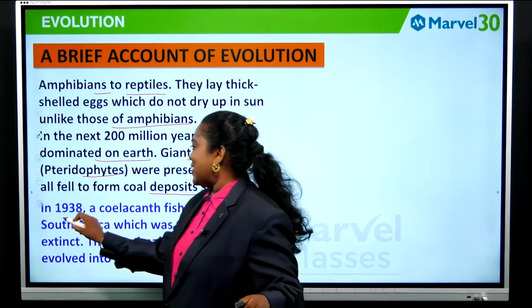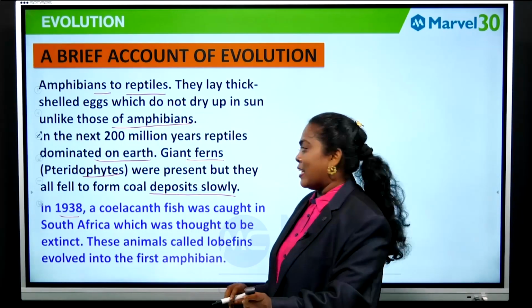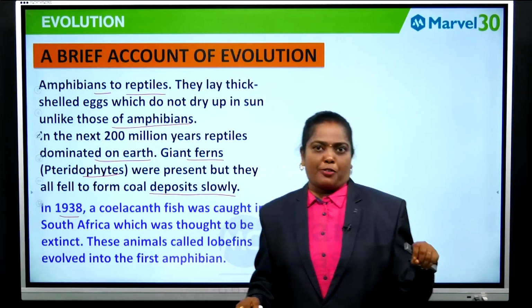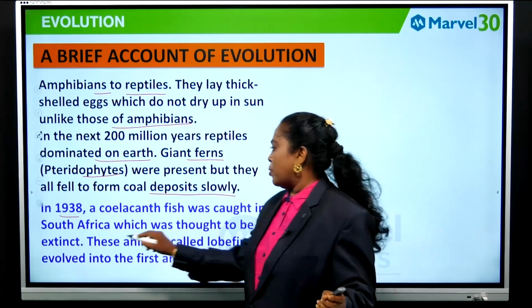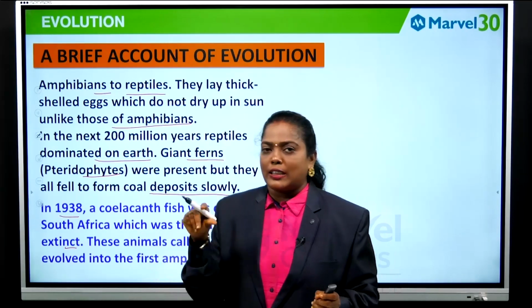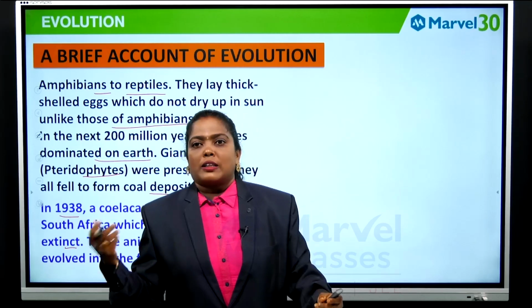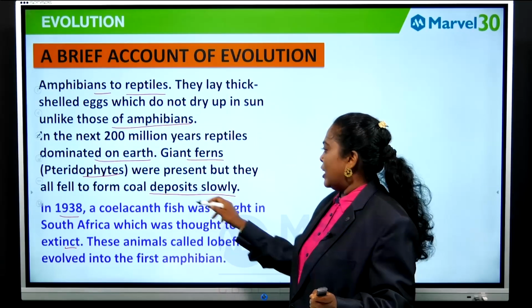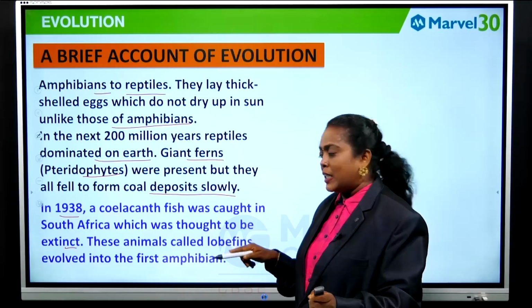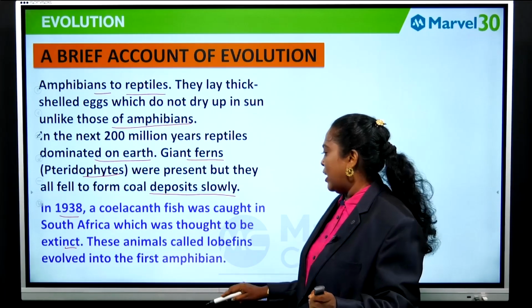And this is another additional information. In 1938, a coelacanth fish, which was thought to be extinct, was caught in South Africa. Actually, we have seen this fish as a fossil. Earlier it was thought to be extinct, but it was caught again in 1938.